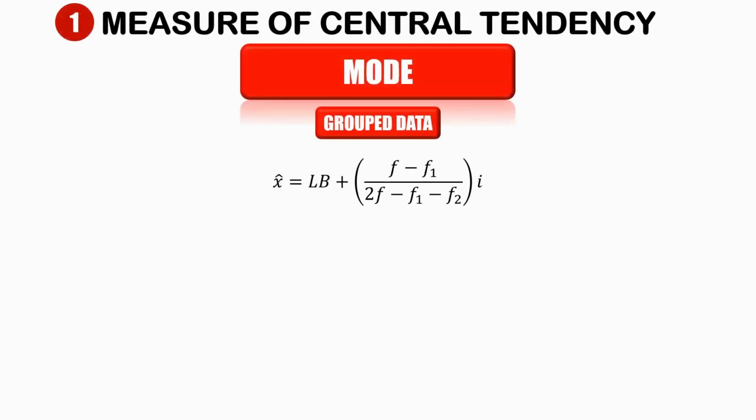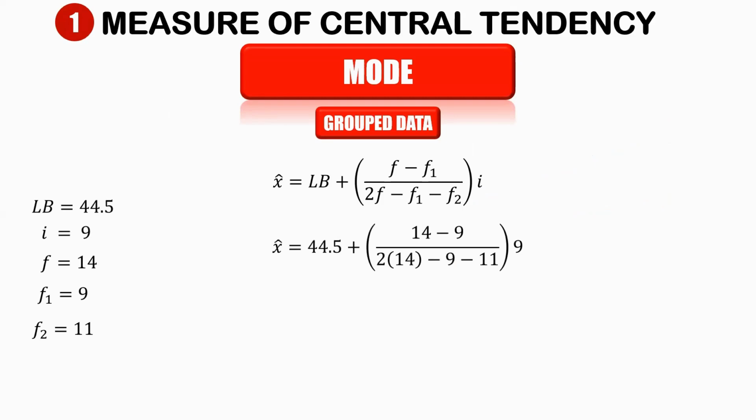So let us substitute all those values. We have the lower boundary 44.5 plus 14, that is the frequency, minus 9, which is the f sub 1, over 2 times 14 minus 9 minus 11, times 9. Let us simplify the value inside the parentheses.